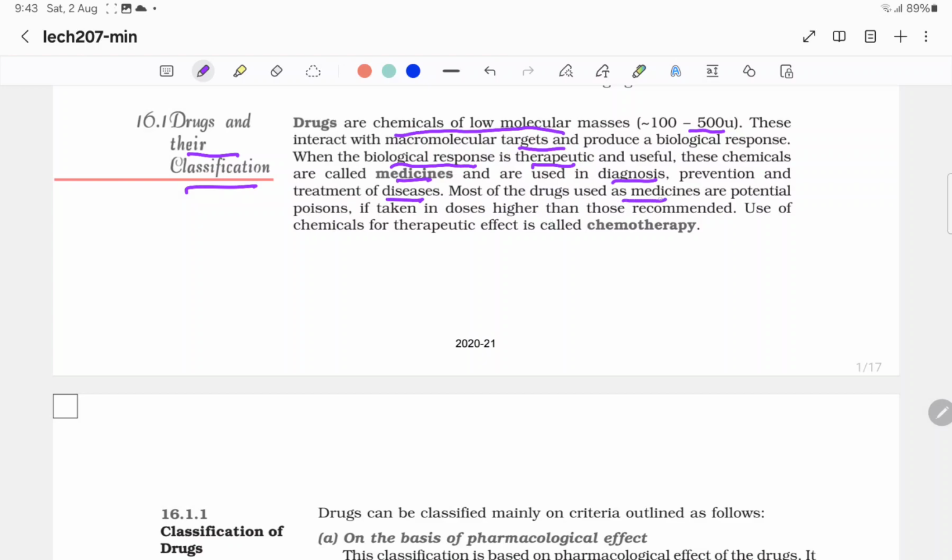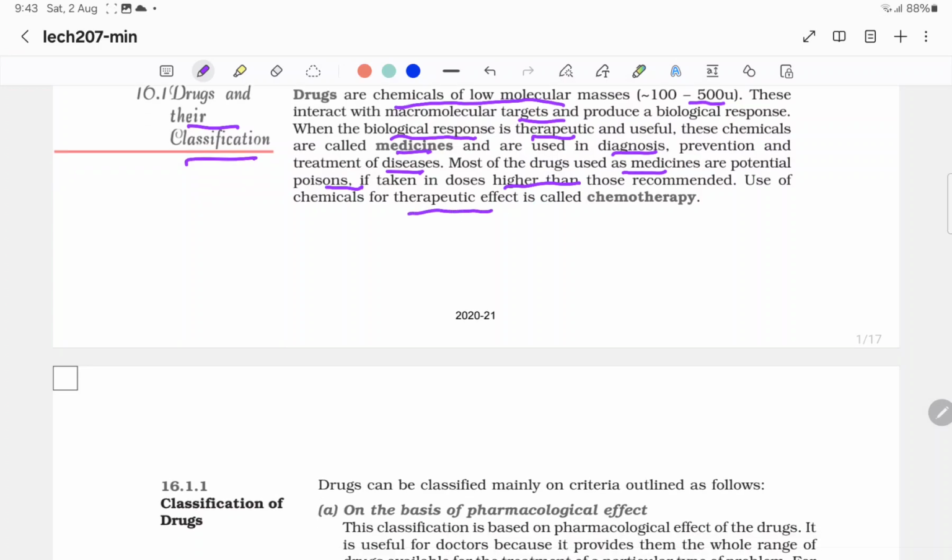Most of the drugs used as medicines are potential poisons if taken in doses higher than those recommended. Use of chemicals for therapeutic effect is called chemotherapy.